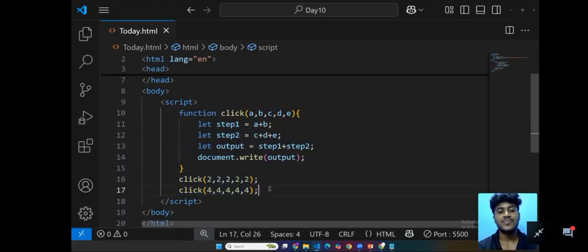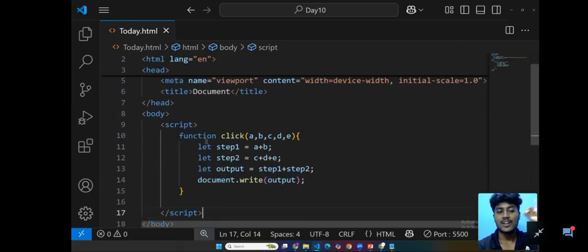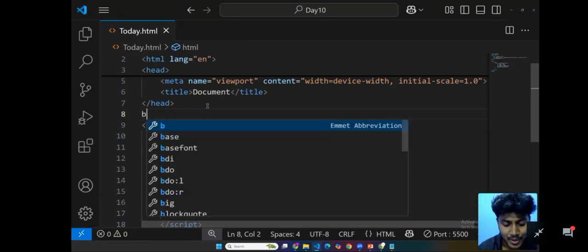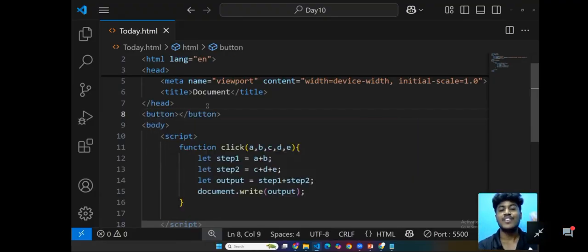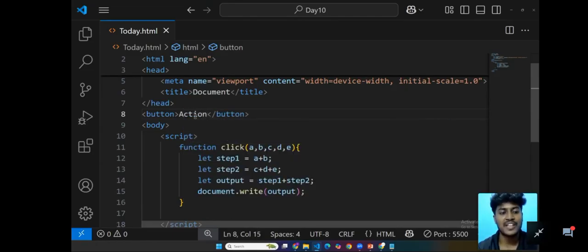For example, we can also provide, please listen, in our head tag, I'm going to provide a button. So this is the last and final step we are going to see today. This class is going to be very short. In the button tag, I'm going to provide the action.